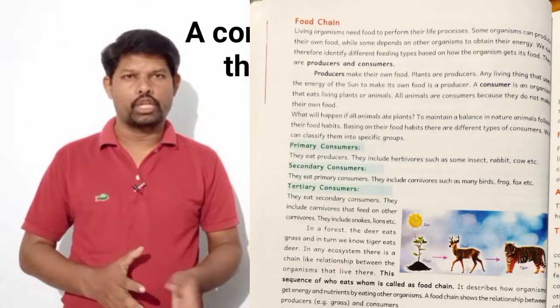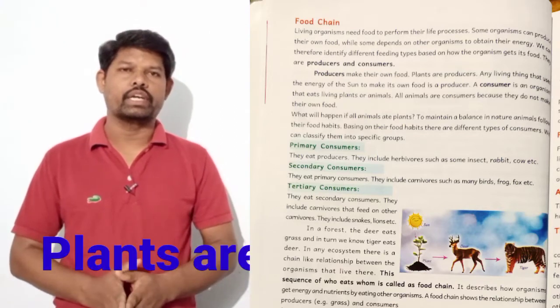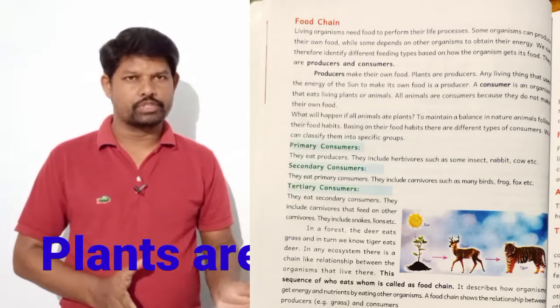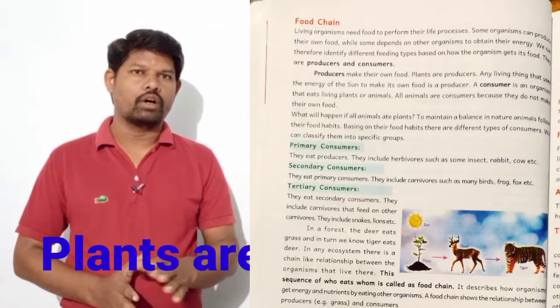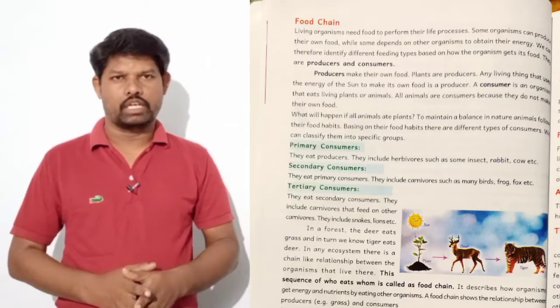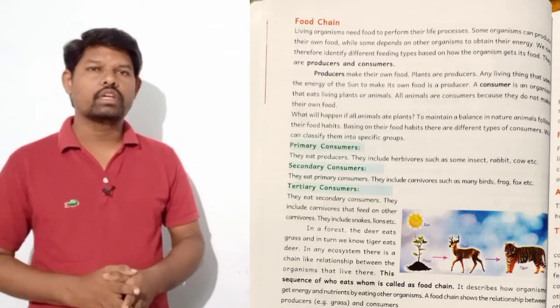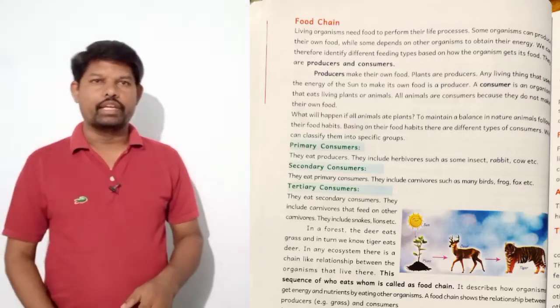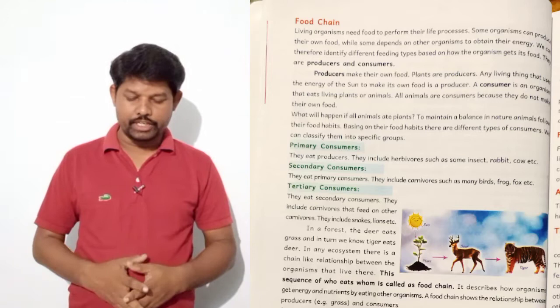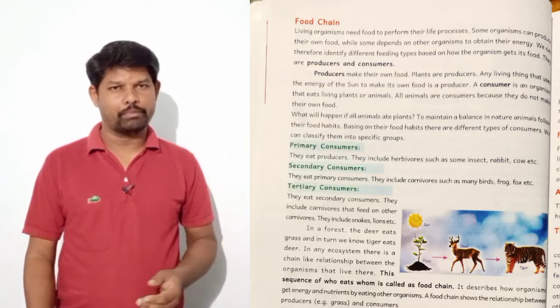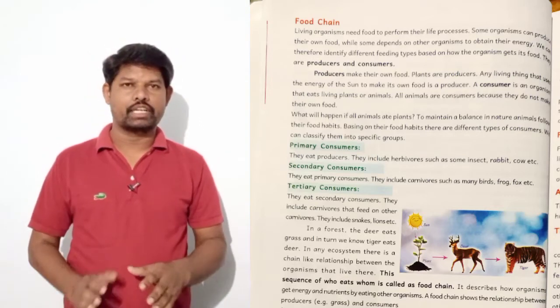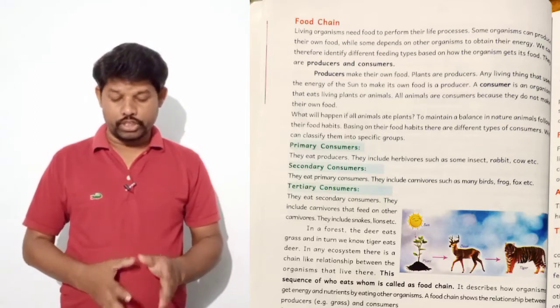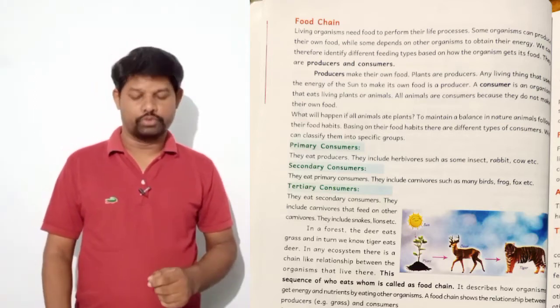So here plants are producers and all the remaining living organisms are called consumers. All animals are consumers because they do not prepare their own food.